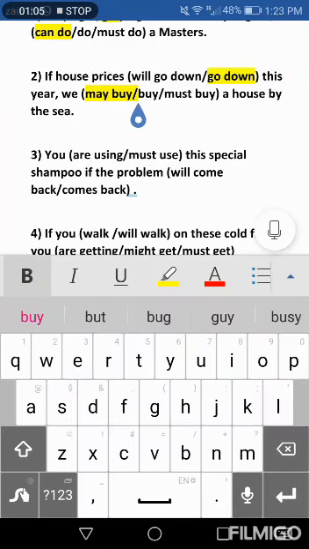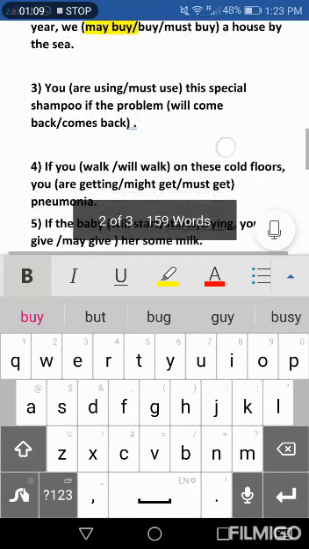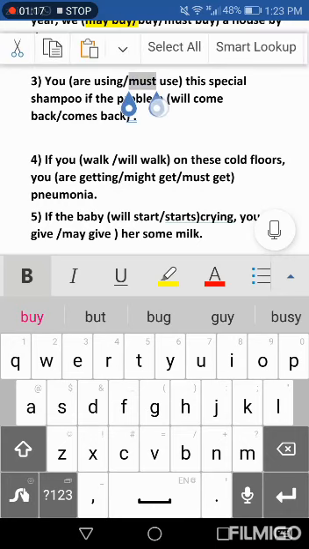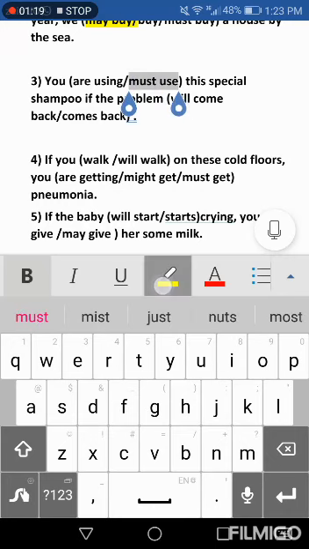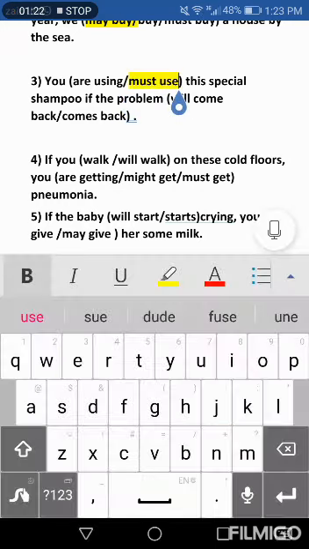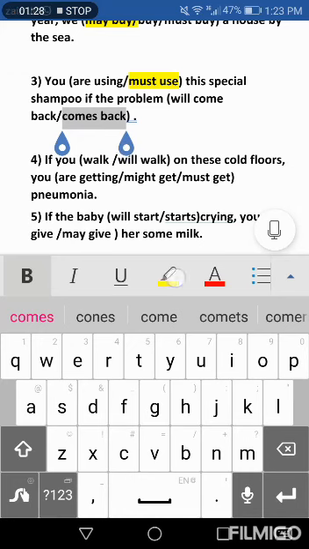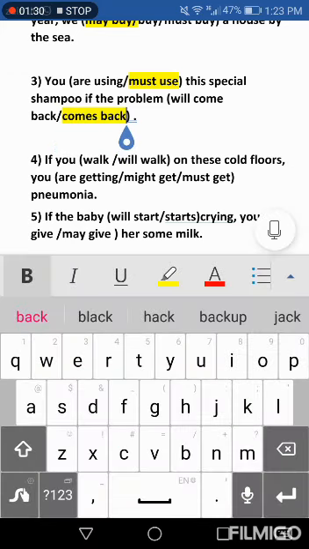Three: You are using, must use the special shampoo if the problem will comes back. We must use because it is obligatory here. We must use this special shampoo if the problem comes back, simple present. The problem is it, so we add s: comes back.